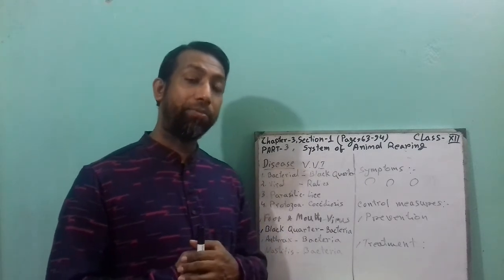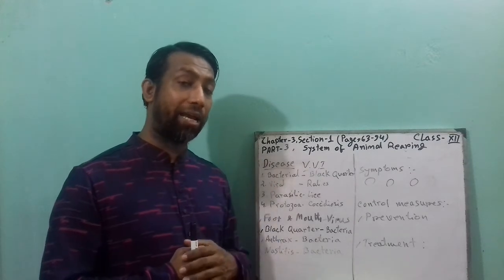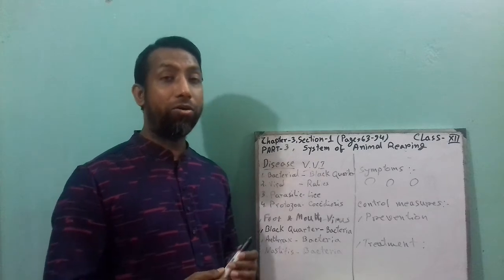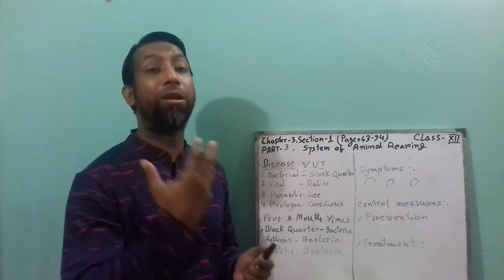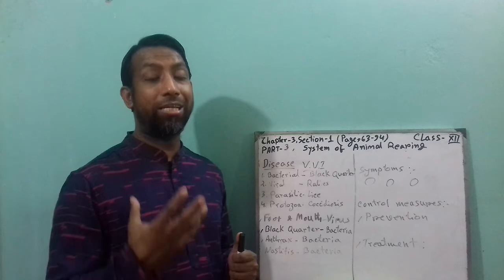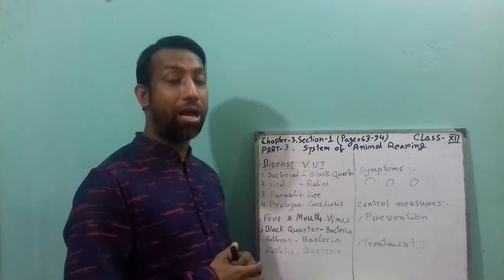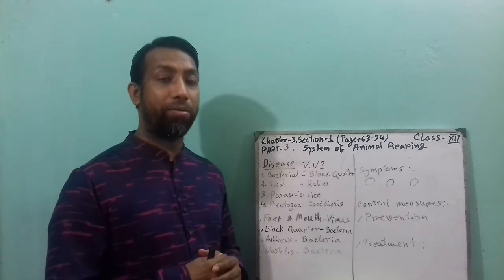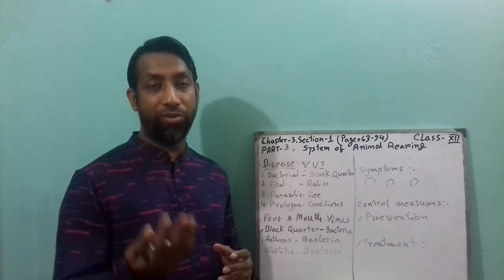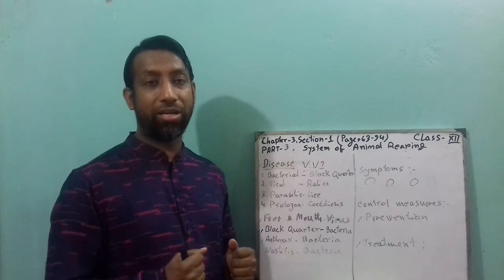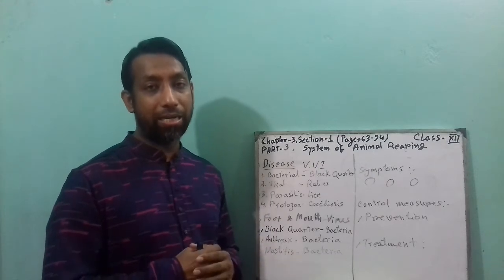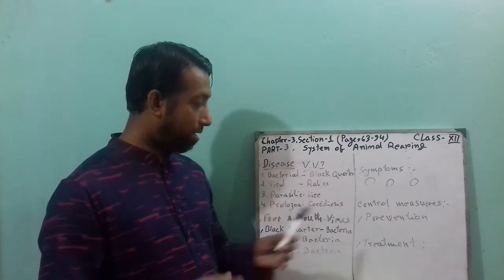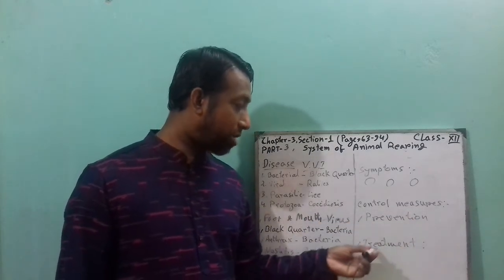And this is the unique symptom: after attacking, the cow makes abnormal noise due to the pain in the udder and teats, and eventually the body temperature becomes high, that means fever, fur is erected, and that cattle cannot stand up properly and lay down suddenly. And the control measure is prevention and treatment.